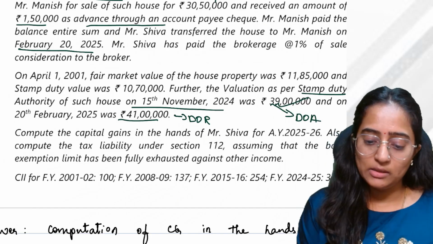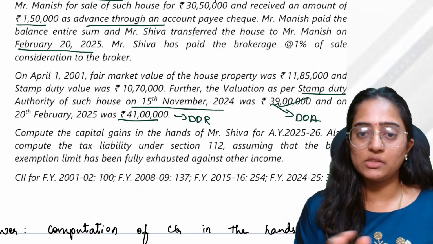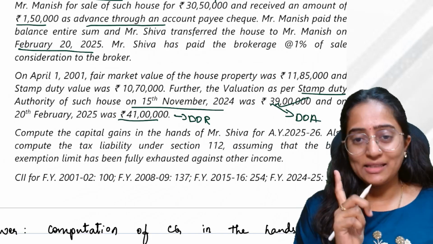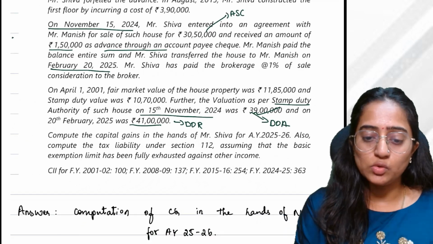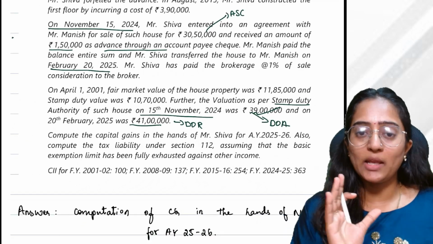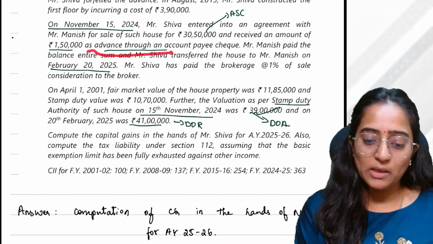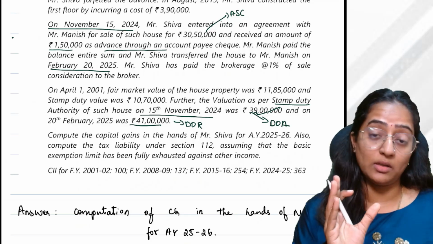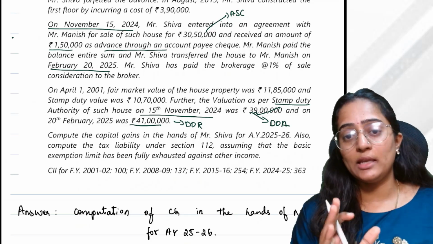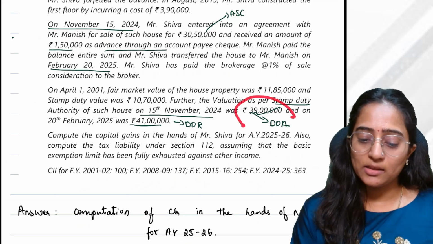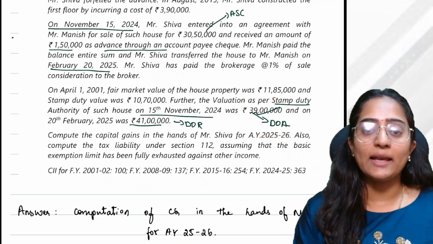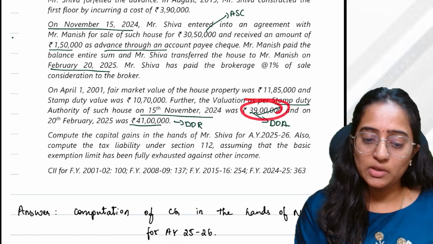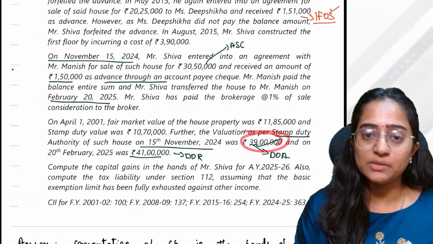Two different SDVs. Which SDV would you take for the purpose of consideration? If the advance is paid through banking channels, account payee draft, account payee cheque, or any other electronic clearance mode, you would take the SDV as on the date of agreement. So 39 lakh you would take for the purpose of comparison.